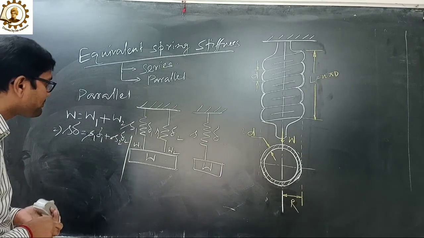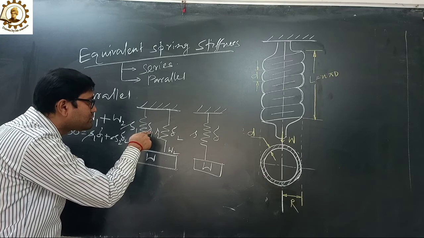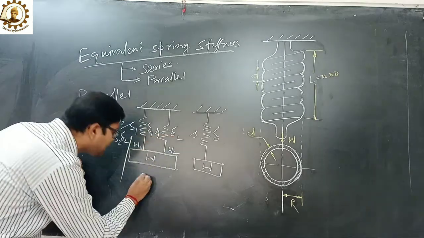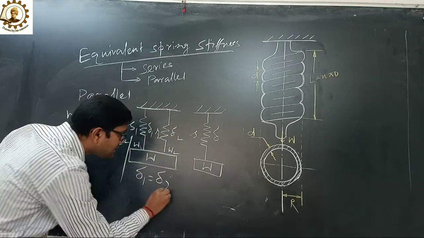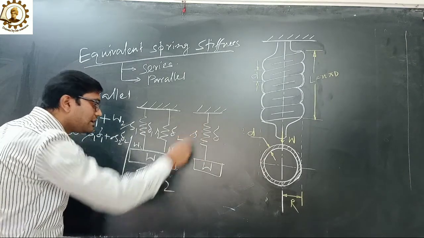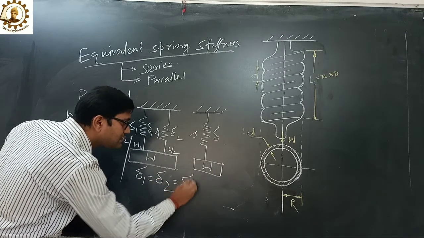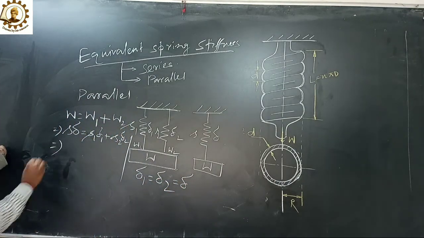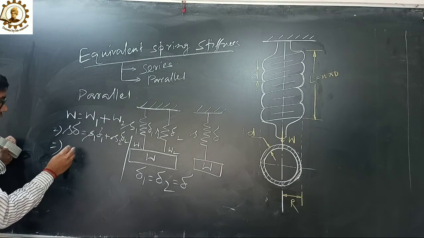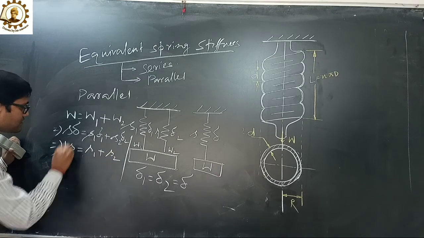For the same load, the extension is delta 1 equals to delta 2, and for the single spring, the extension is delta. So delta 1 and delta 2 equal delta. So we can write S equals to S1 plus S2.